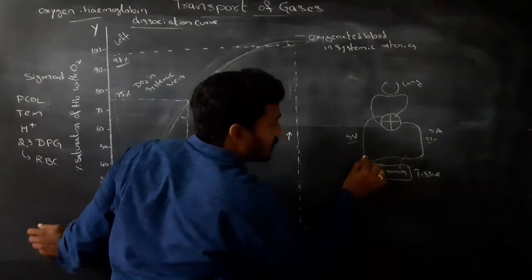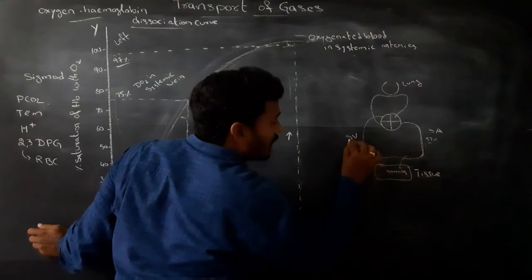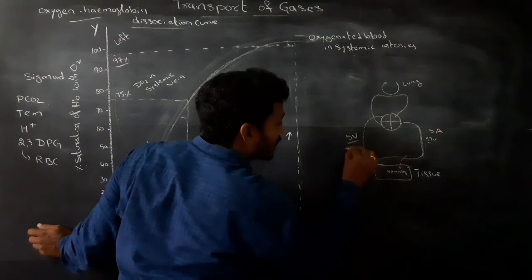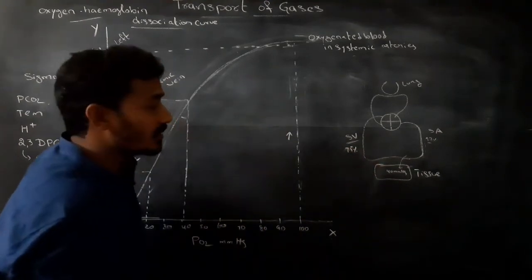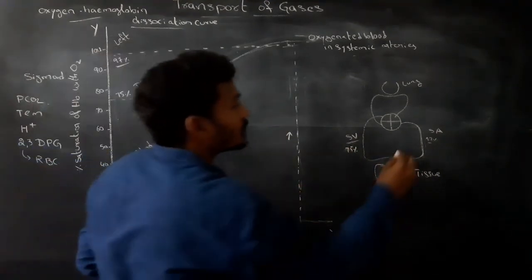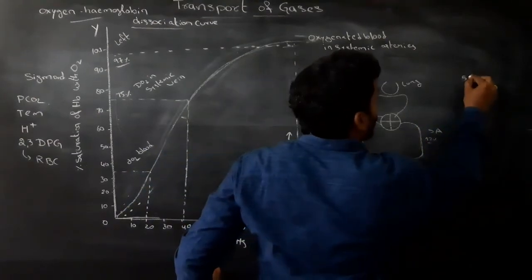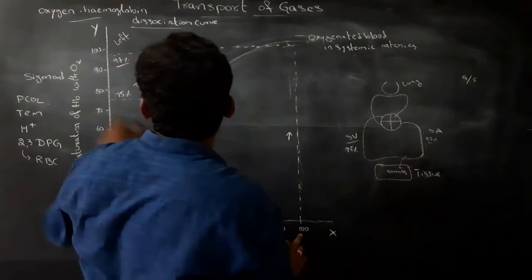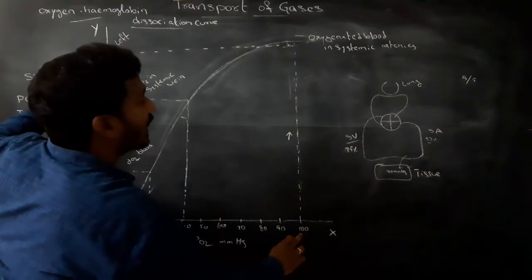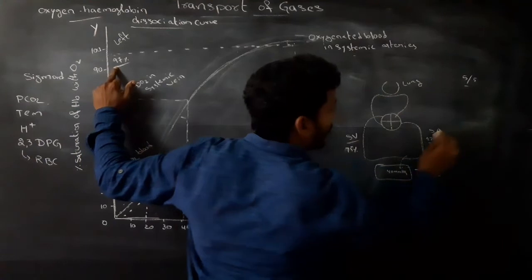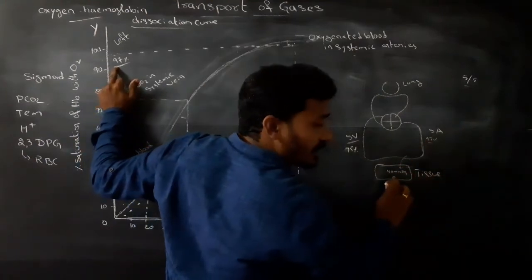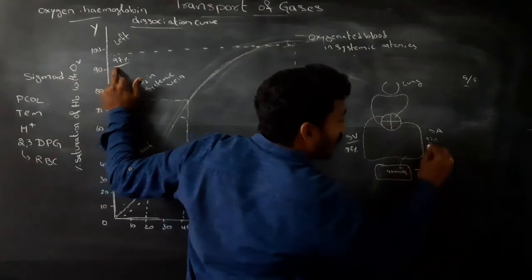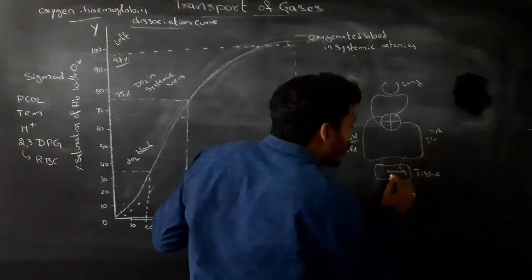It means, from complete saturation at 100 mmHg, 97% saturation, the tissues receive oxygen in resting condition.